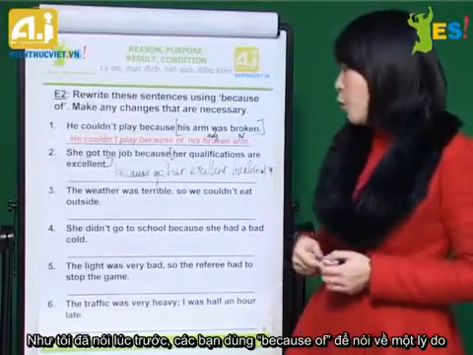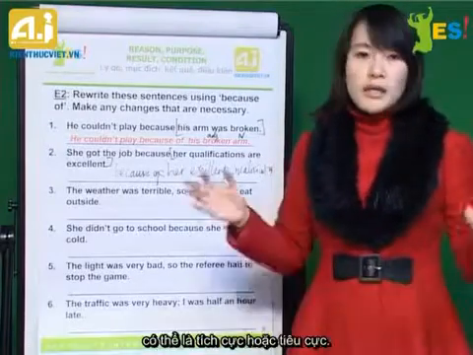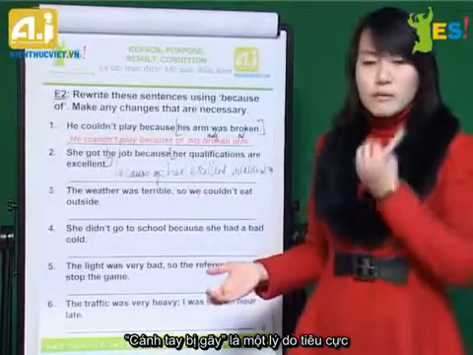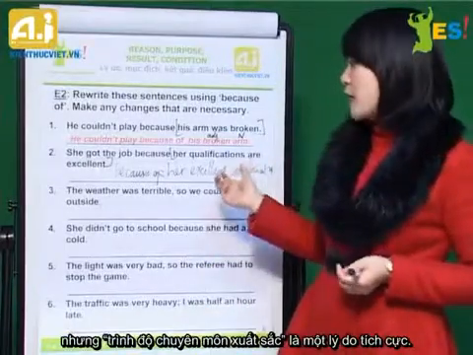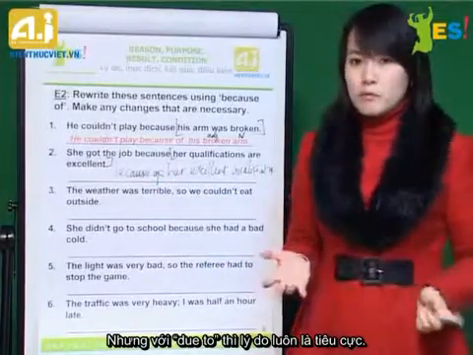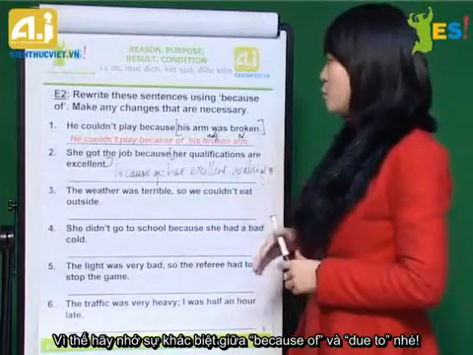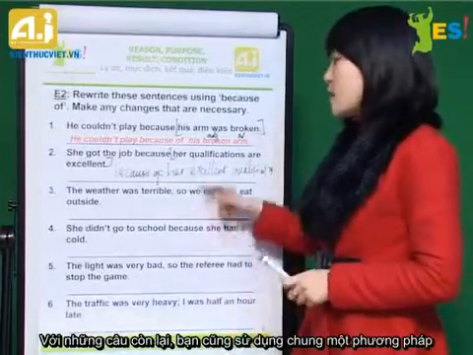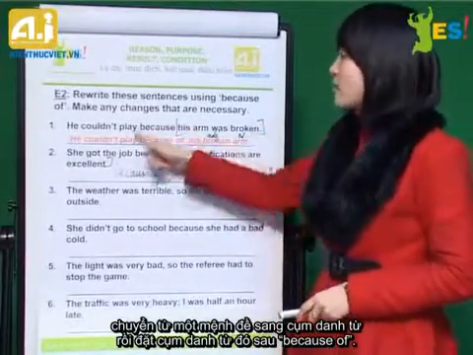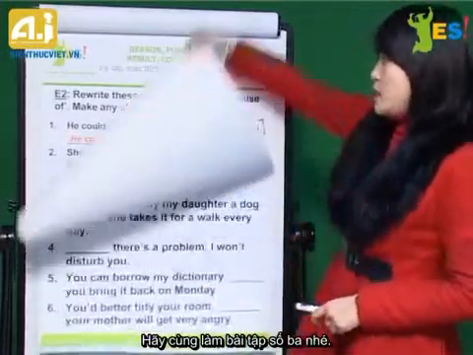As I said before, with because of, you talk about a reason, but it can be negative, it can be positive. Like broken arm is a negative reason, but excellent qualification can be a positive reason. But due to is totally negative. So make sure that you remember the difference between because of and due to. For the other sentences, you just use the same method of changing from the clause to a noun phrase, and then it goes after because of. All right? Let's move to exercise number 3.